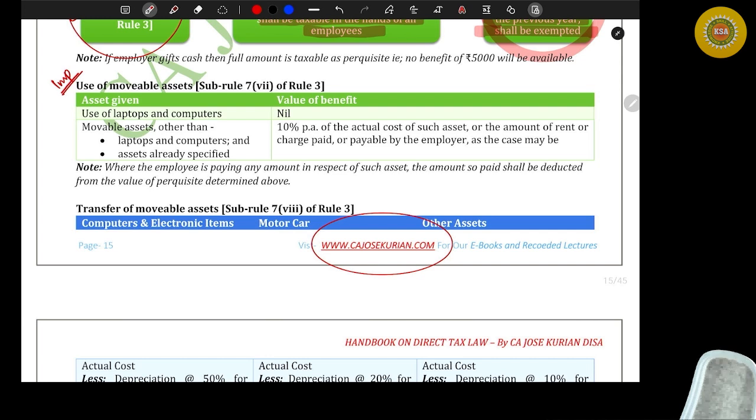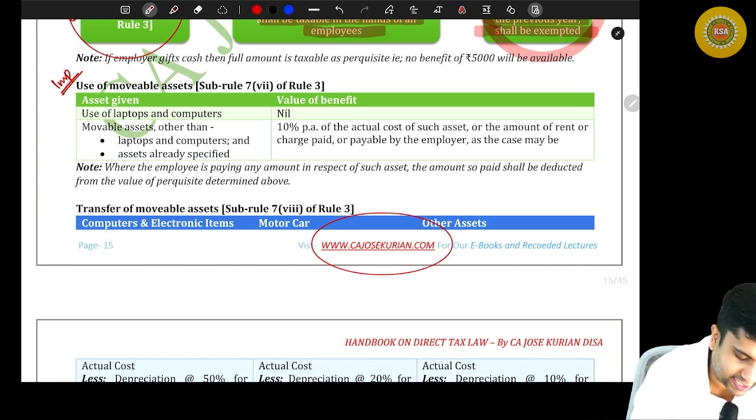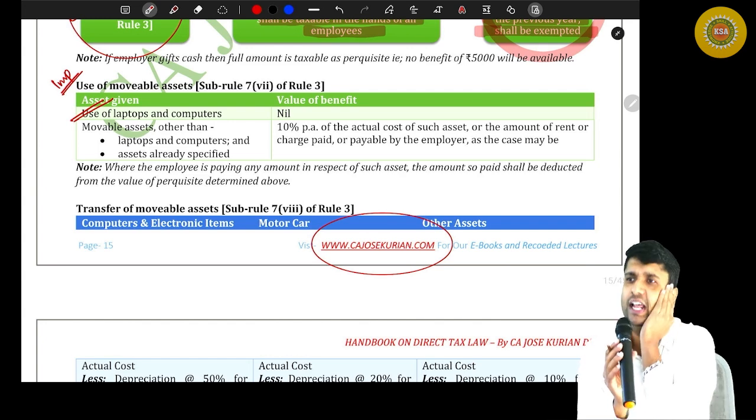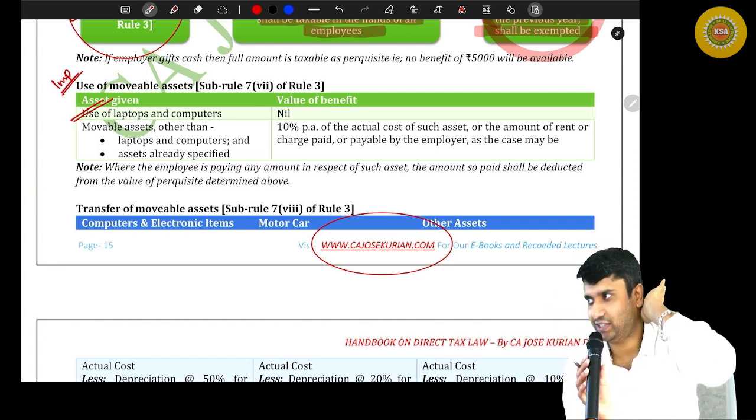Let's understand how to value the perquisite if I am giving you this particular asset for usage. So let's see, use of movable assets. Asset given and value of benefit is also there. So friends, listen. What is the first asset? Use of laptop and computers. I am giving you laptops and computers. You tell me, what will be the main purpose of giving you laptop and computers? Office usage. Yes or no?